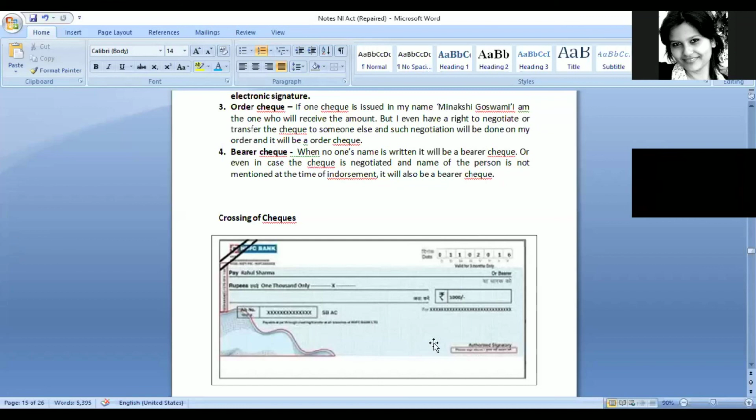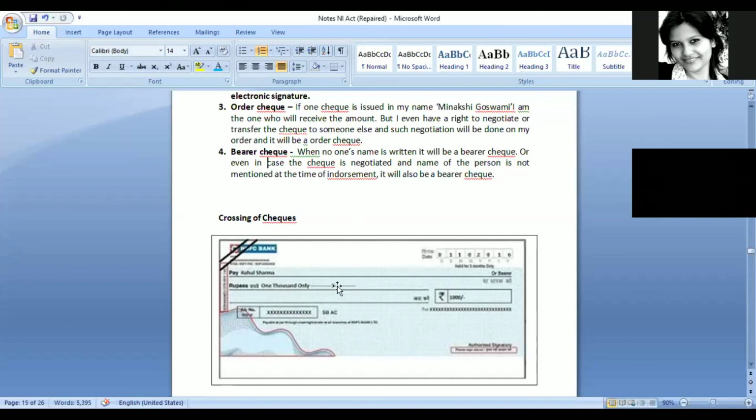Maybe on the back side of the check, he can put his signature and write the name of the person to whom he wants the 1,000 rupees to be given. Or he may attach a different piece of paper, write the name of the other person on it, and put his signature.